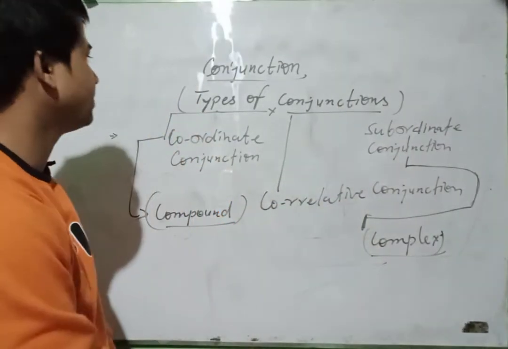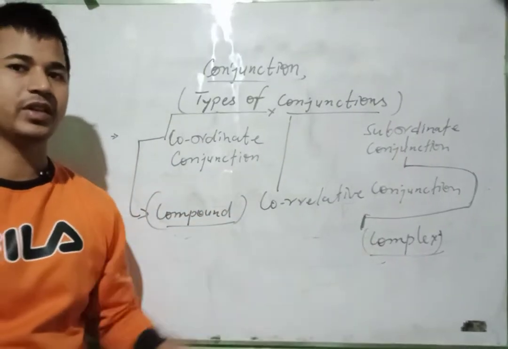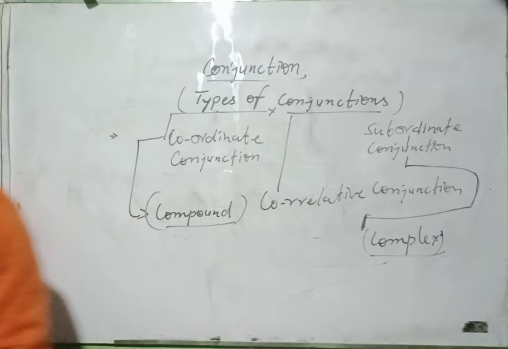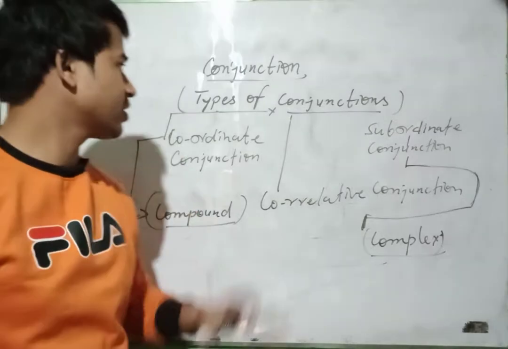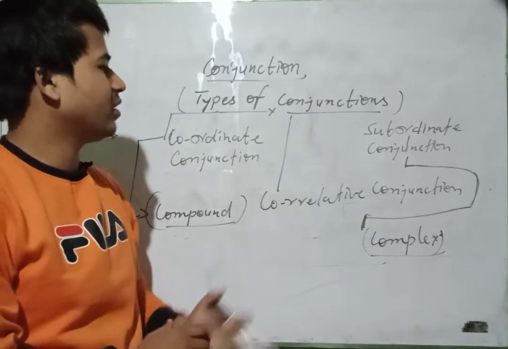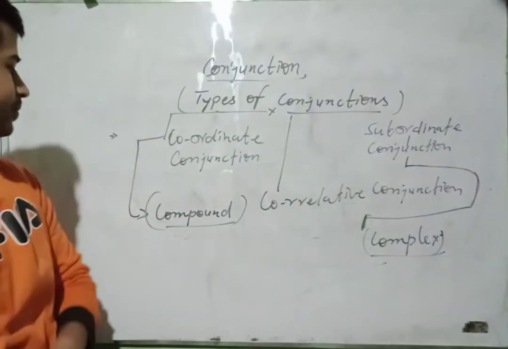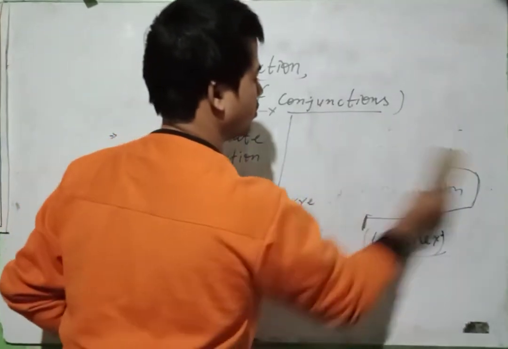So in this way, we can say these are the types of conjunction we are going to discuss. Note it down, and after that we are going to discuss coordinate in detail. Clear? I hope you are understanding this concept of conjunction. It is very important for you, and you can make a lot of sentences with the help of conjunction. Then we are going to discuss coordinate conjunction.